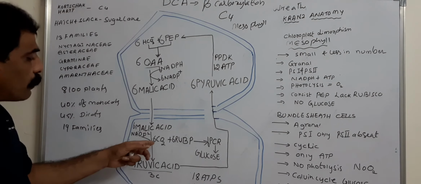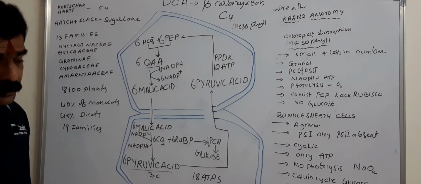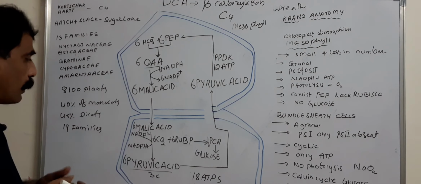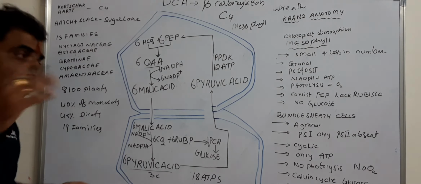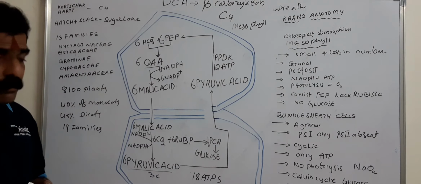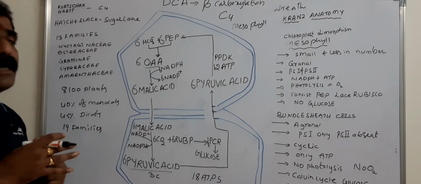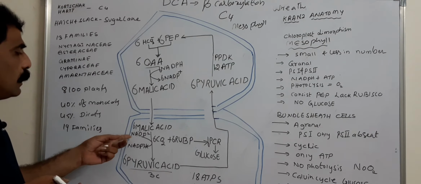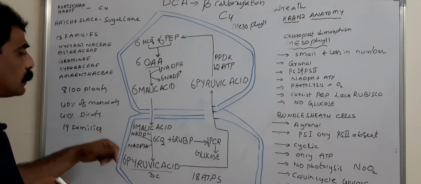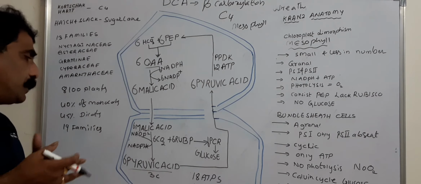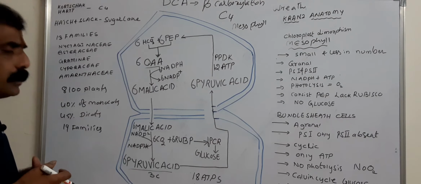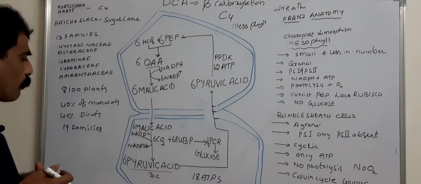Now carbon dioxide is released and the H2 is also removed from the malic acid, and the same is added to the NADP plus coenzyme, which is reduced to NADPH. So NADP is reduced whereas the malic acid is oxidized under the influence of the malic enzyme, NADP malic enzyme.